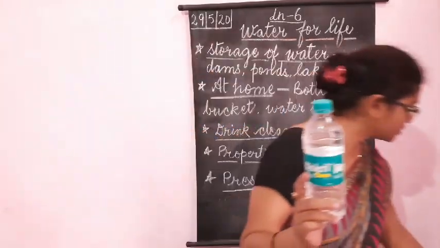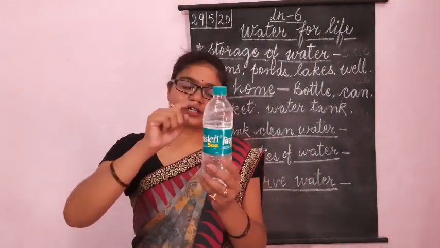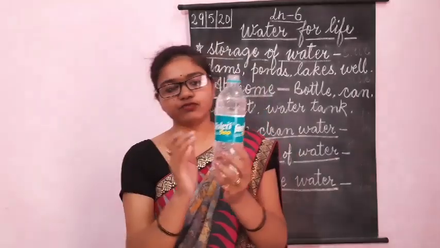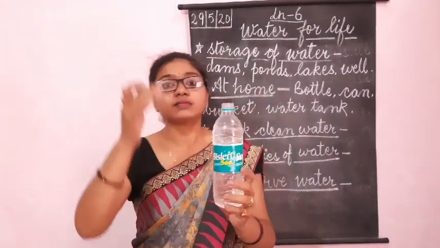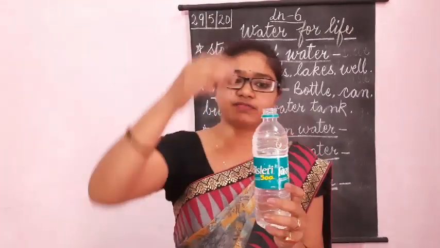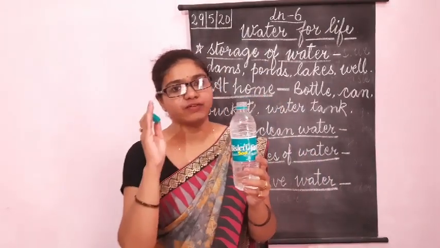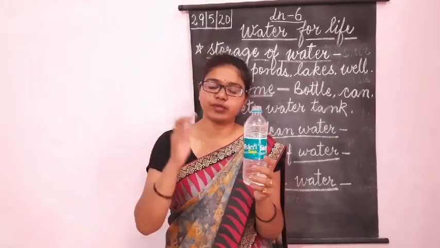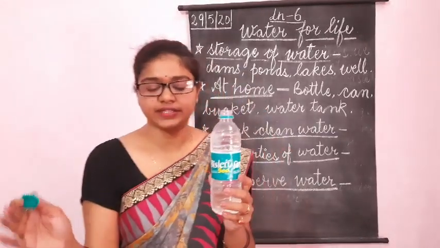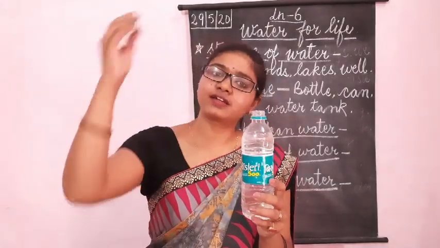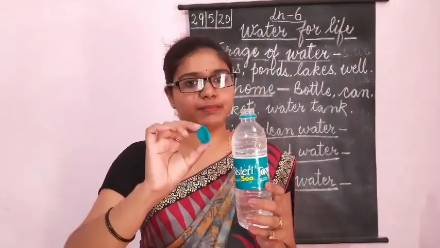We should always cover this bottle with the cap. If we keep this bottle open, any fly or insect will go inside, and then the water will be useless. So after using the water from any container, first use the water, then cover it with the lid or cap.